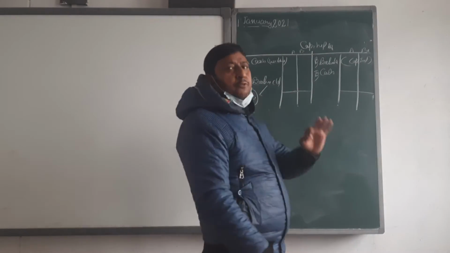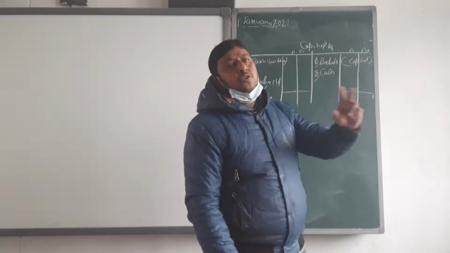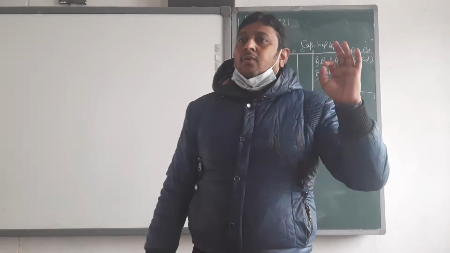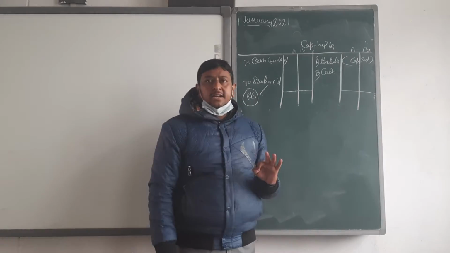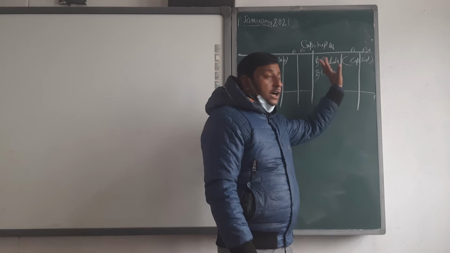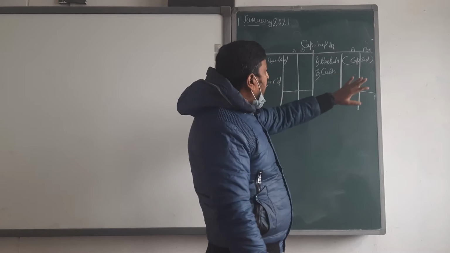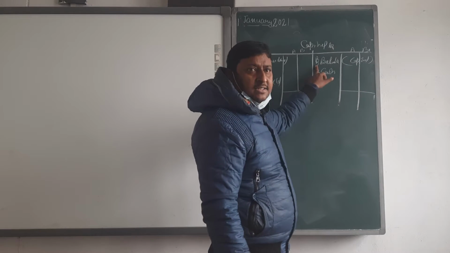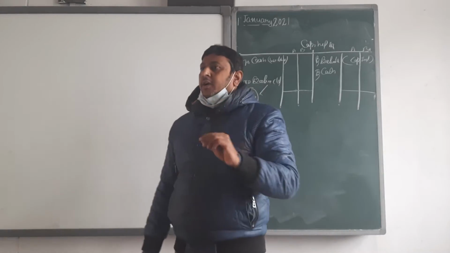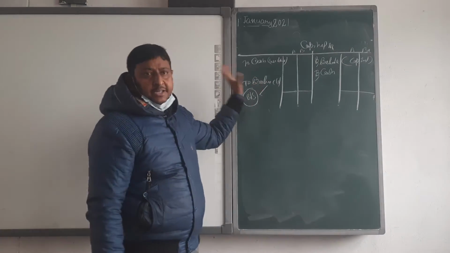In the case of fixed capital, we make two accounts in place of a single capital account: one is capital and the second is current. How do we make the capital account? Like this. Capital accounts, two partners A and B. First by balance: in this balance we enter his capital only.